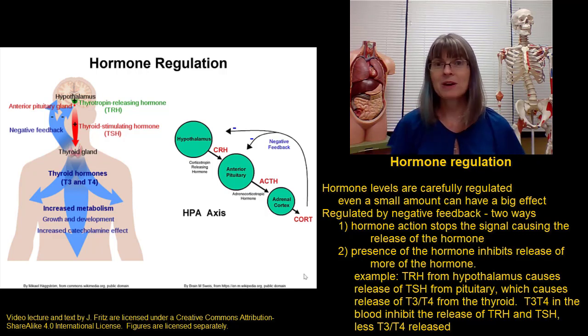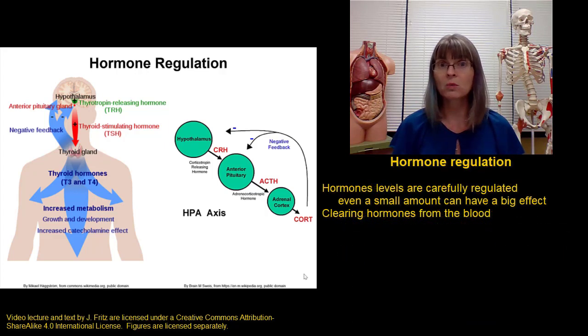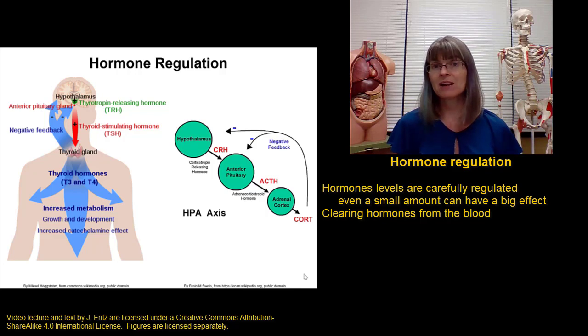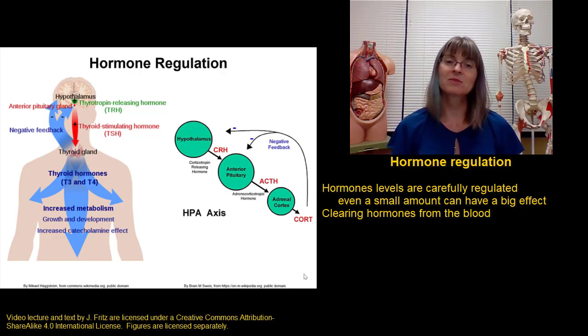Negative feedback is a great way to keep us from releasing more of a hormone, but we also have to have mechanisms to clear out hormones that are already present. Once a hormone has been released, we don't want it to remain active in the body forever. We want to release the hormone so it has its effect, and then clear the hormone out of the body until we need it again. There are 3 different mechanisms that can help clear hormones out of the blood.